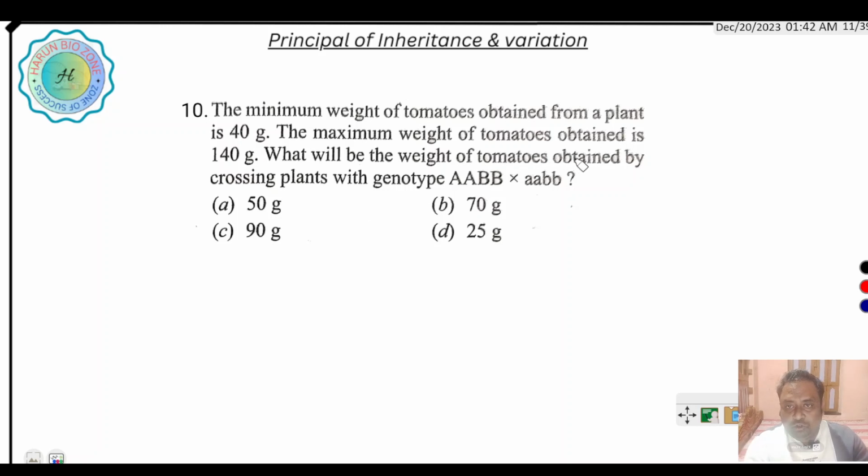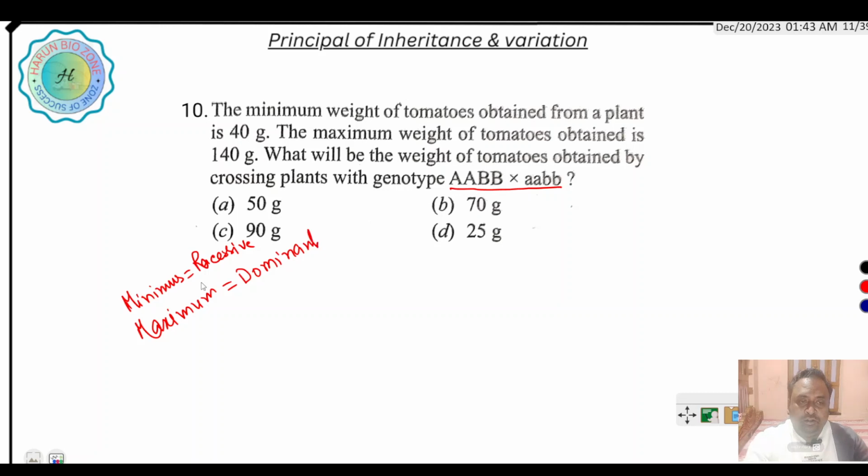What will be the weight of tomato obtained by crossing plants with genotype AABB and aabb? Here the minimum character is the recessive character, and the maximum means the dominant character. So what is the weight of tomato that is produced in the F1 generation?